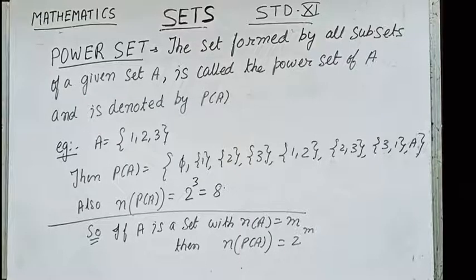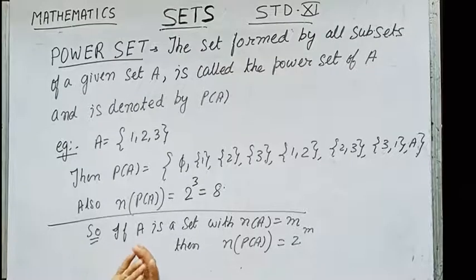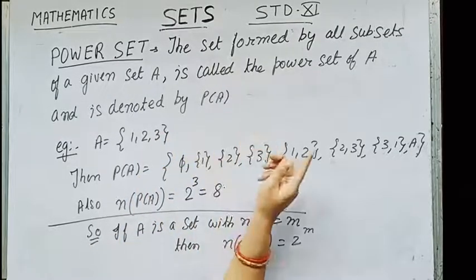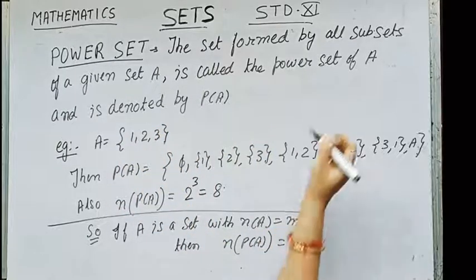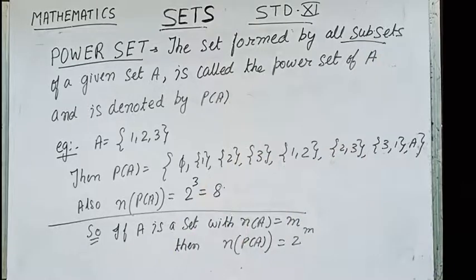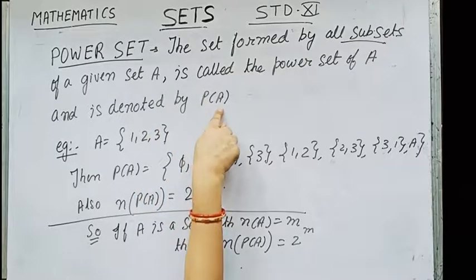So children, whatever we have discussed for the power set, now let us write the definition. Power set: the set formed by all subsets of a given set A is called the power set of A, and it is denoted by P(A).